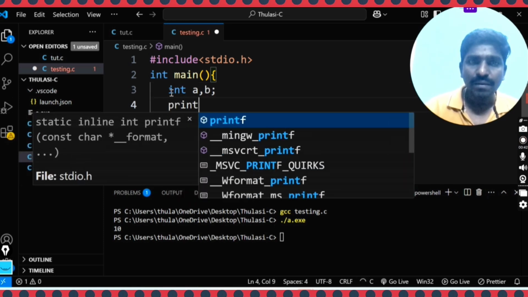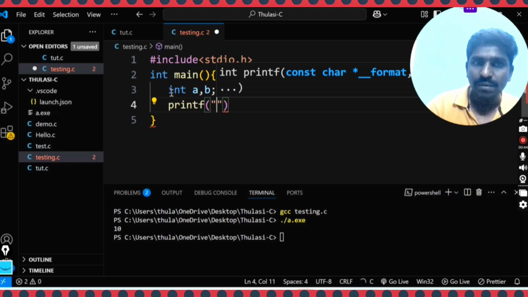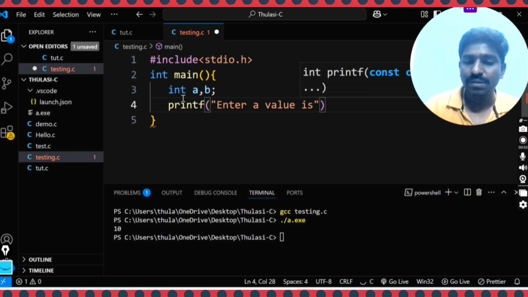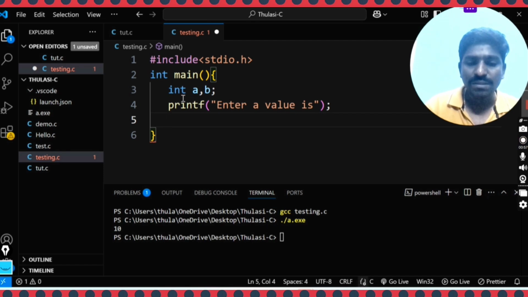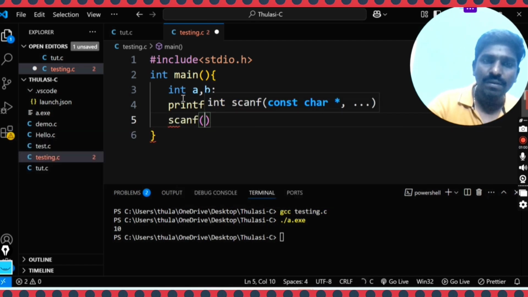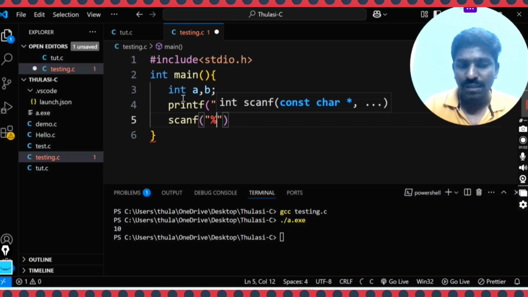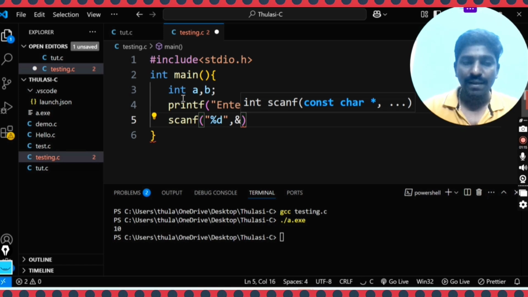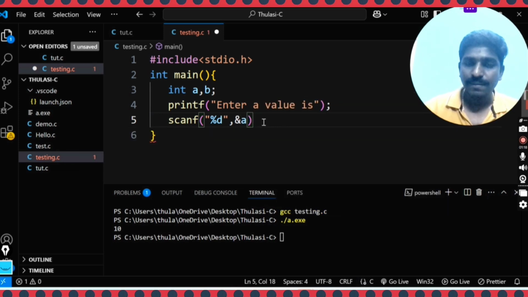Then printf enter a value, so it will ask for a value. Then scanf %d comma, so you enter the a value and it will go and store it somewhere. I have to specify the address of a, so it represents the address.